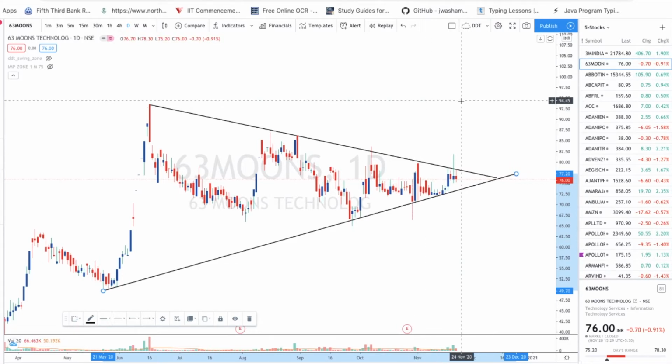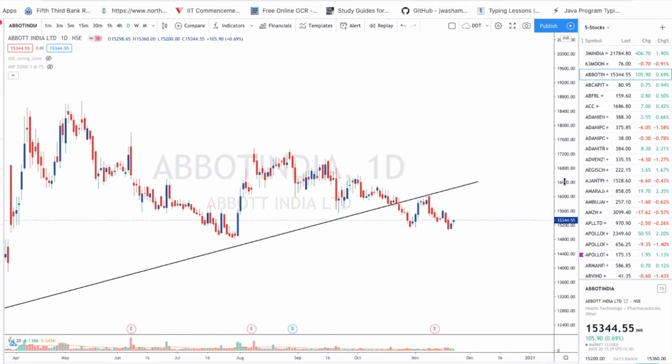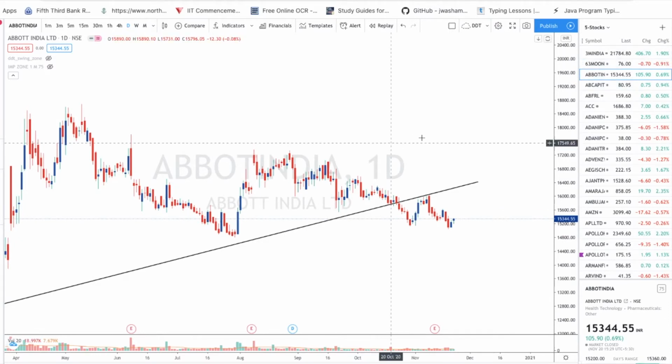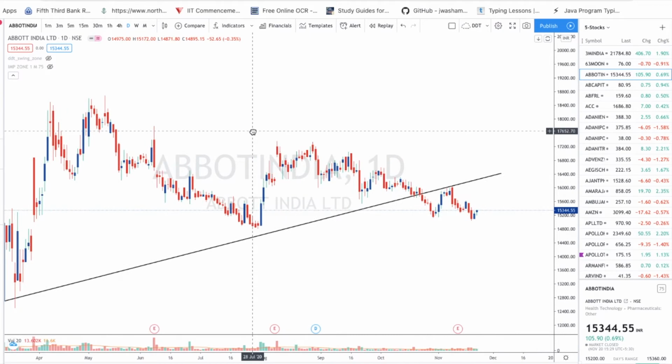Here, if you want to go to the next stock, just press the spacebar. If you press the spacebar, it will open the next stock in the list. This is something we need to use in TradingView. If you want to know how to use tradingview.com effectively, please let me know in the comments below, so that I will make a video on how to use tradingview.com effectively for analysis, drawing patterns and everything we need to know about TradingView.